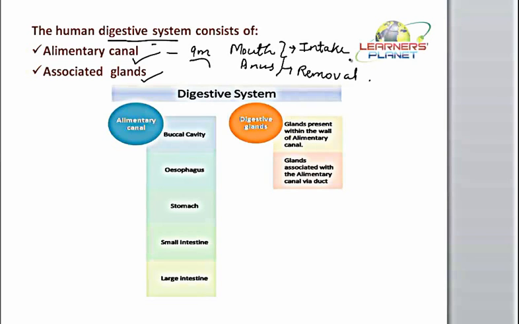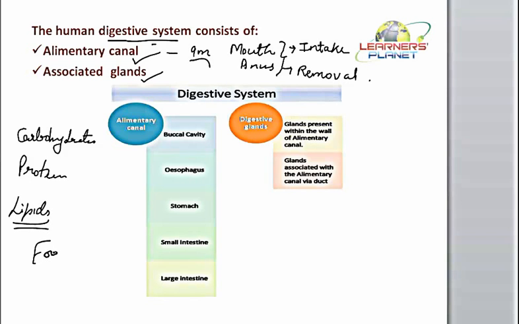We know that food is comprised of various important components. It contains carbohydrates, nutrients like proteins, lipids, and many other components. All these materials are different from each other in terms of chemical composition, structure, and so on. So each is going to be digested in different ways.